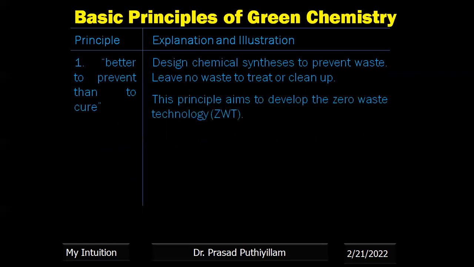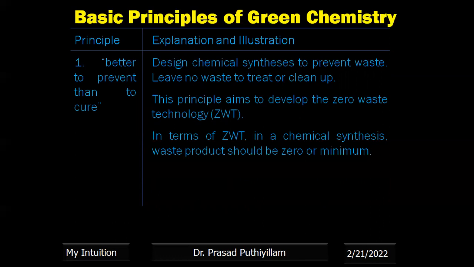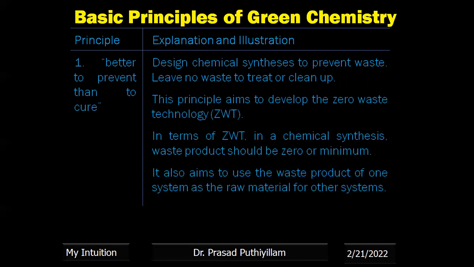That means this technology is aimed at developing a zero waste technology, ZWT. In a chemical synthesis with zero waste technology, waste product should be zero or minimum. It also aims to use the waste product of one system as the starting material or raw material for other systems. That means whatever waste is formed has to be used for some other application.